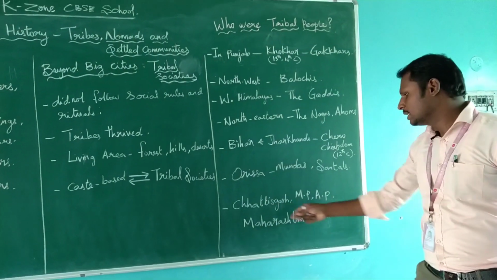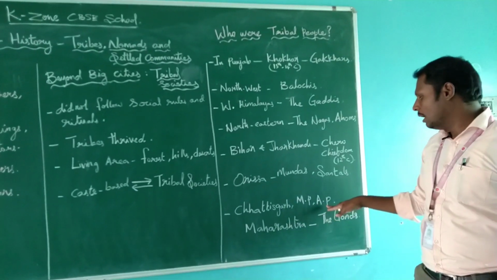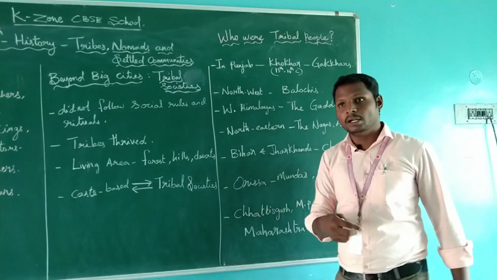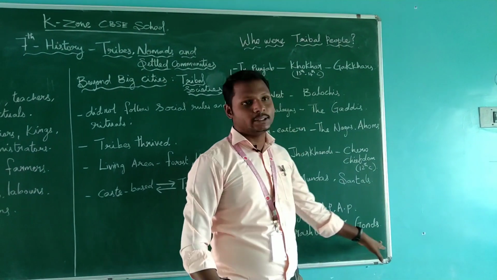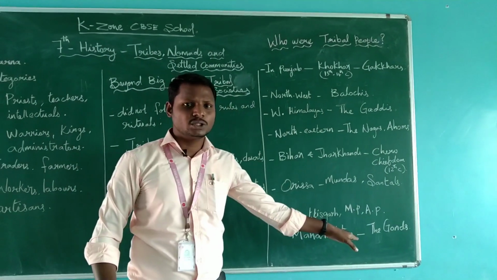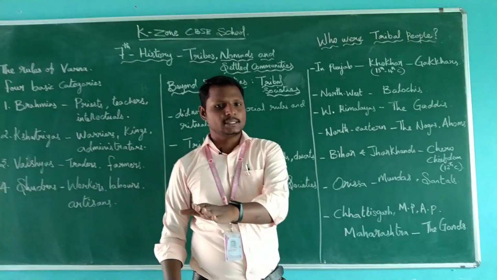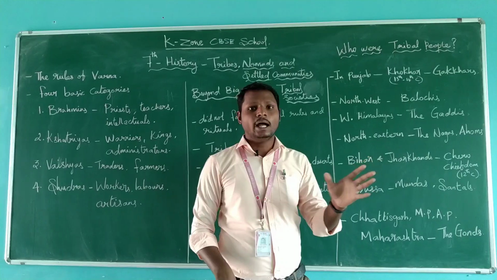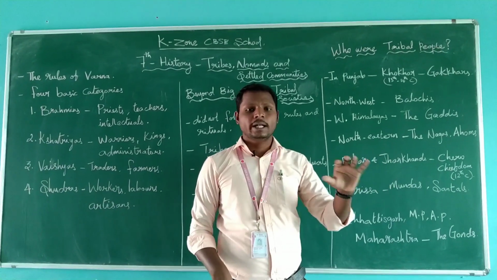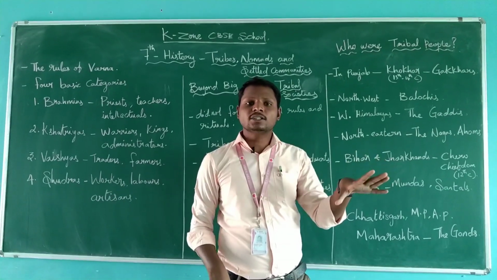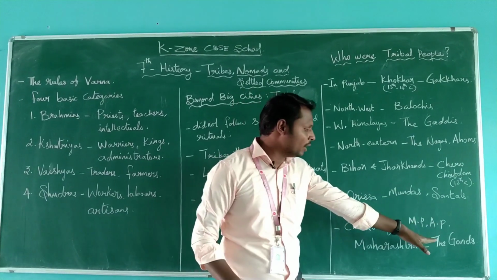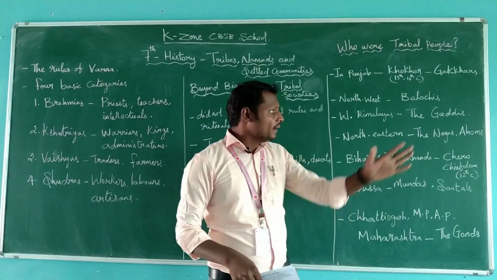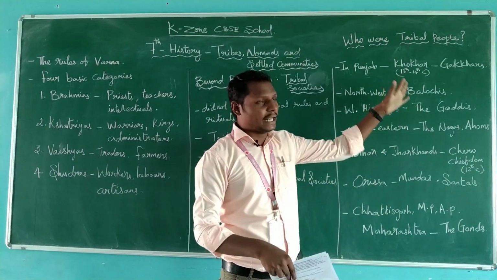These are the states: Chhattisgarh, Madhya Pradesh, Andhra Pradesh and Maharashtra. In present days, the people living there are the Gonds. The individual person is a Gond. Nowadays in Tamil Nadu also there are a few people living. I can see some people near Coimbatore. Near Coimbatore, there are hundreds of people who belong to the Gond people living nowadays. So these are the categories of tribal people.